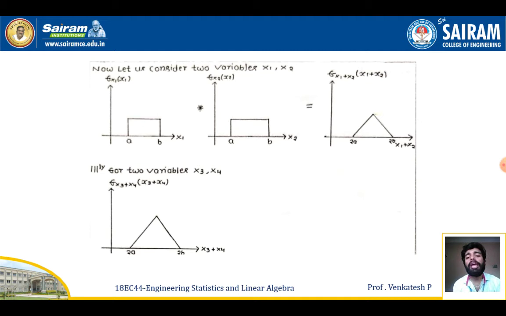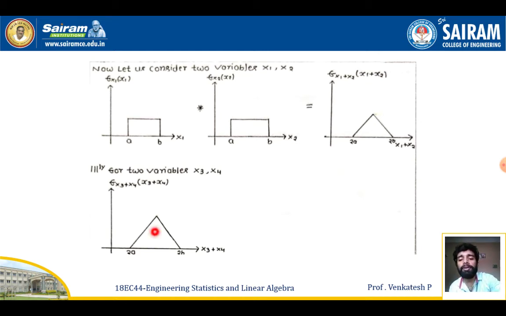Similarly, I'm going to apply the plot for x3 and x4. The same plots are used for the random variable x3 with the PDF f of x3, and the random variable x4 with the PDF f of x4. If I combine both curve plots, the PDF of the sum x3 plus x4 will look like this.